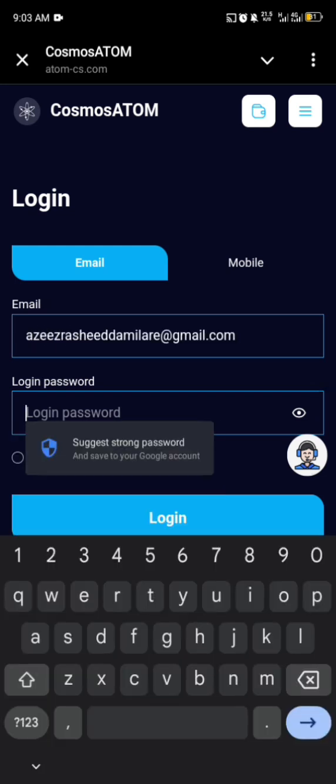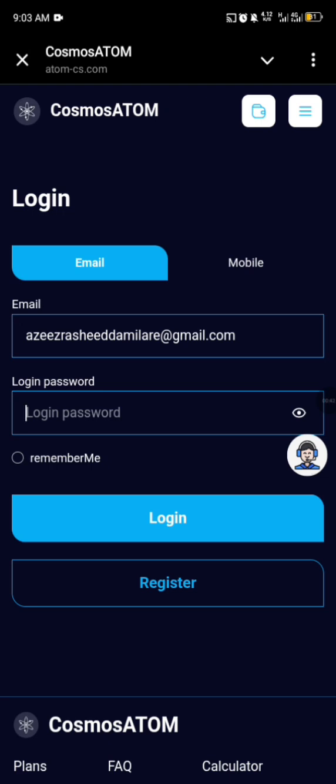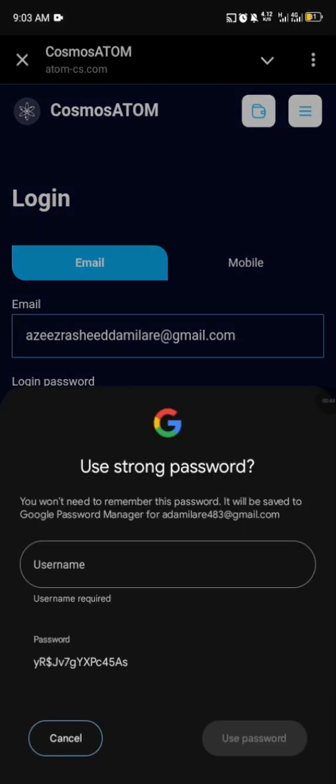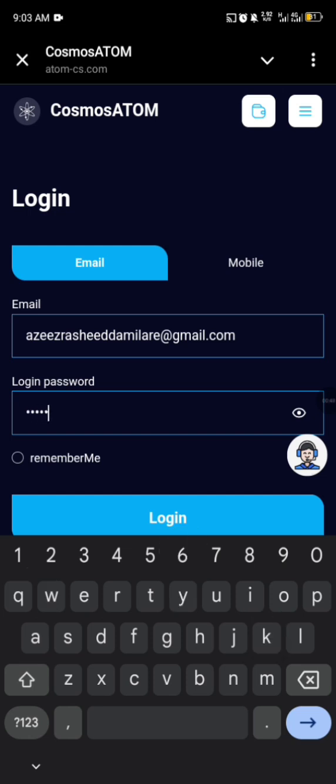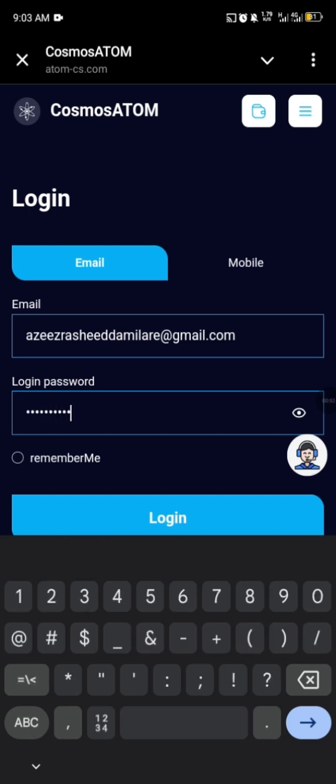All right, so what I want you guys to understand about this platform is that they will pay you every day. Once you stake with them, the minimum you can stake is 10 USDT. Once you stake with them, then you make your money.